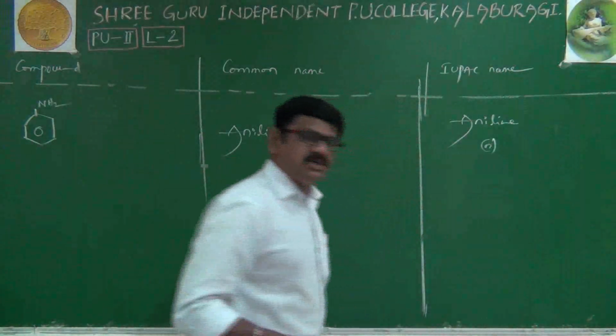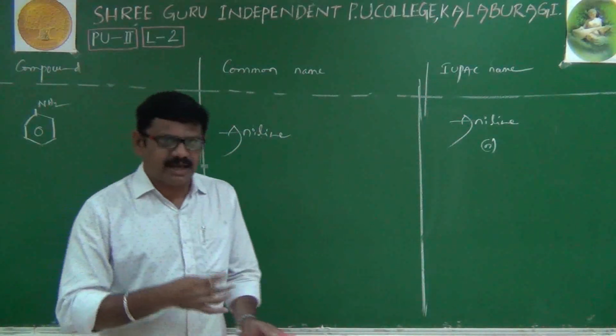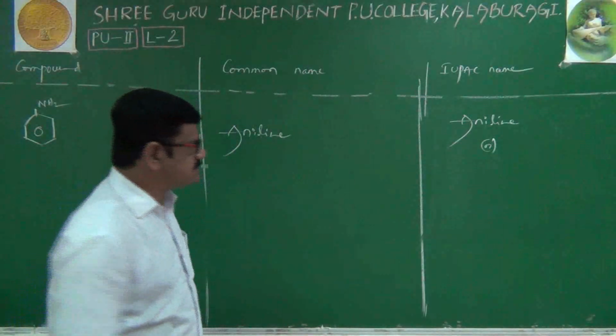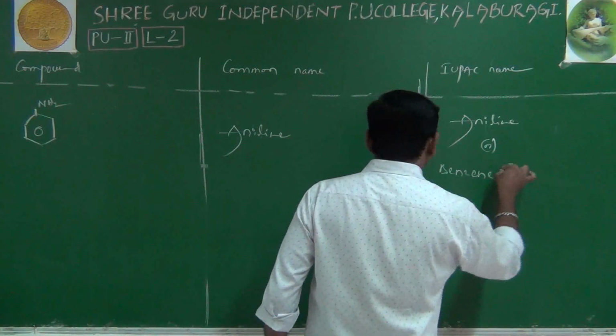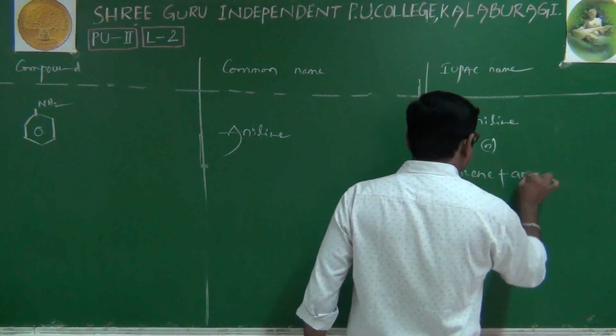Or according to the IUPAC rule, we can call it benzene plus amine.